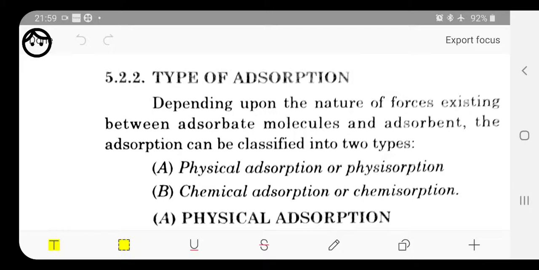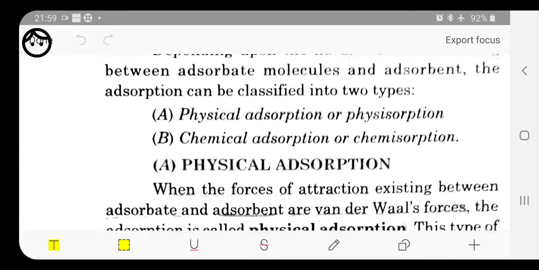So here, on the basis of the force of attraction present between the adsorbate and the adsorbent, adsorption can be classified into two types. One is called physical adsorption, which is also known as physisorption, and the second one is called chemical adsorption, that is chemisorption. So let's start with physical adsorption.